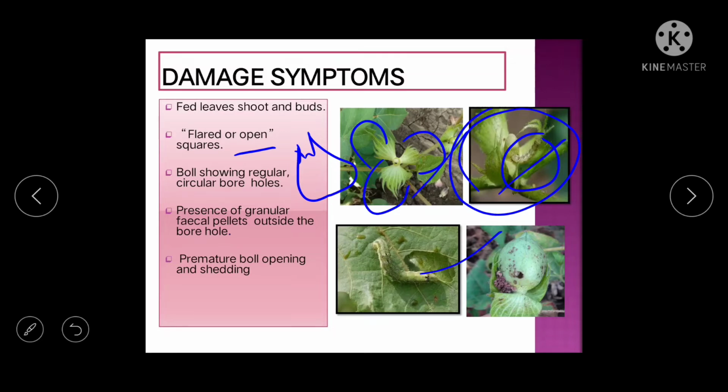Then presence of granular fecal pellets outside the bore hole. You will not find excreta in the hole, you will find it outside of the hole. Then premature boll opening and shedding will occur.